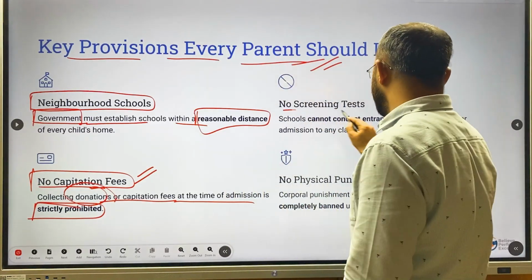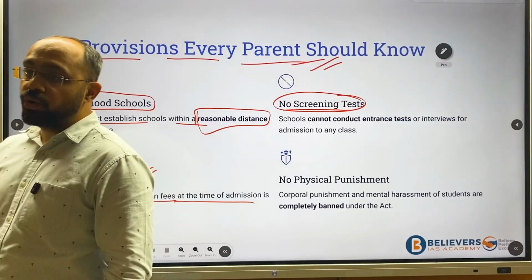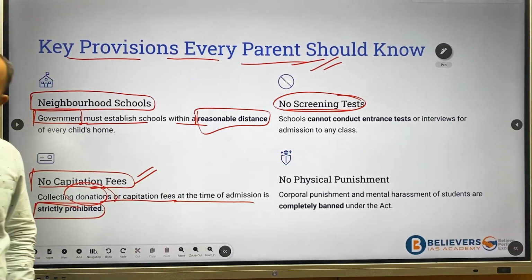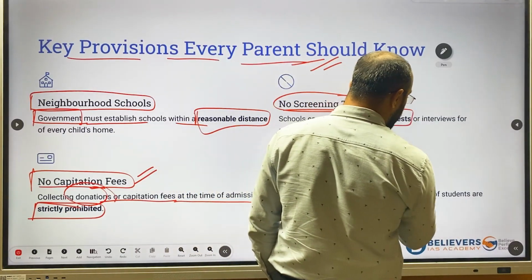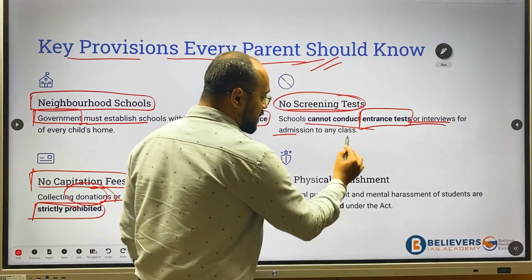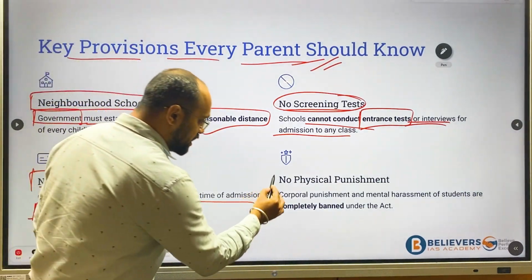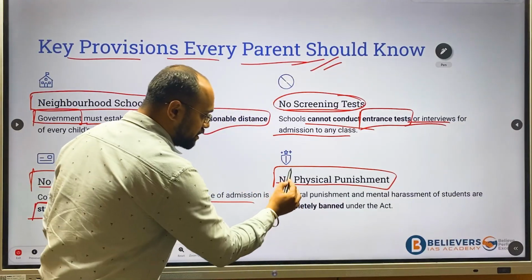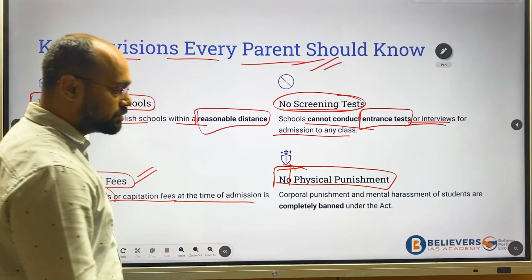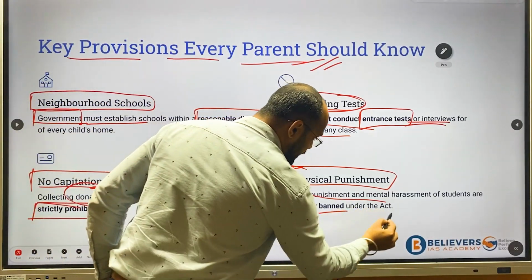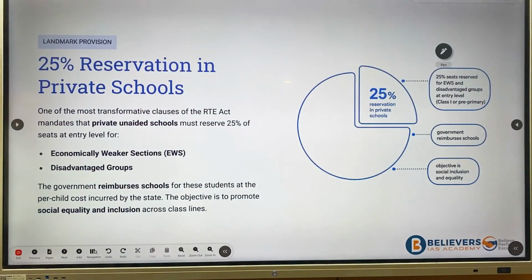Next is no screening test. Basically what we are trying to tell is there is no entrance exam also. Children should not write any entrance exam or interviews for admission to any class. And children should not be punished. There is no physical punishment, and it is completely banned under this act. This is the Right to Education Act.